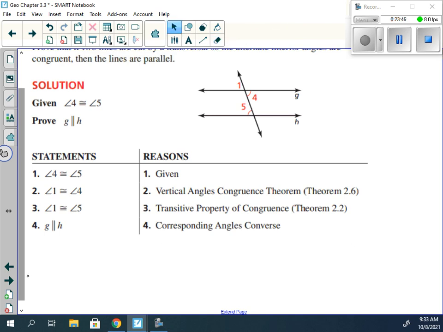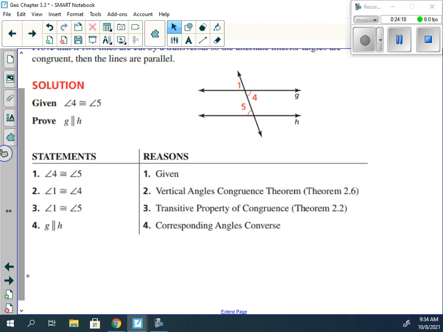Corresponding angle converse. Once we've proven or shown that a property or theorem is true, like the corresponding angle converse, we can use it. Now we've used it to show that the alternate interior angles are congruent. So then we can just use it from here on out.